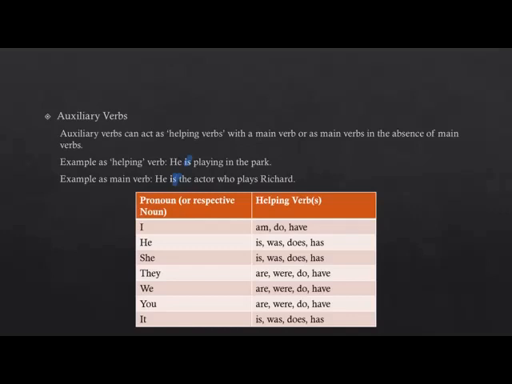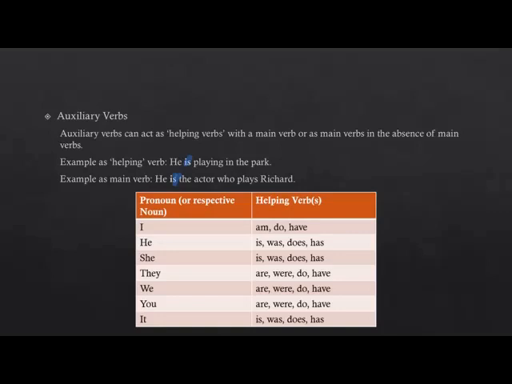And what do I mean by respective nouns? What I mean by respective nouns is that, and I hope you all know that pronouns are used to replace or substitute nouns to avoid redundancy and repetition. So if you have a noun that you will be replacing with he in a sentence, you'll be using the same helping verb that you use for he. Or if you have a noun that you can replace with she, you will be using the same helping verbs as you use for she. And similarly for other pronouns.